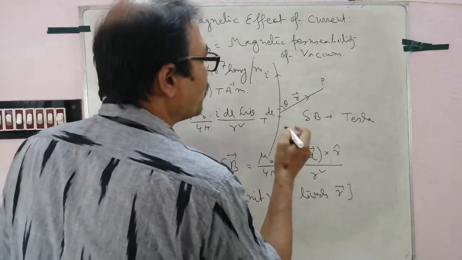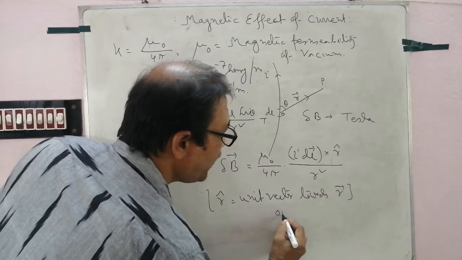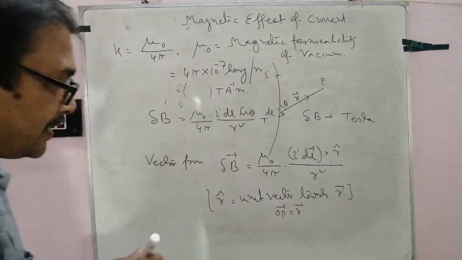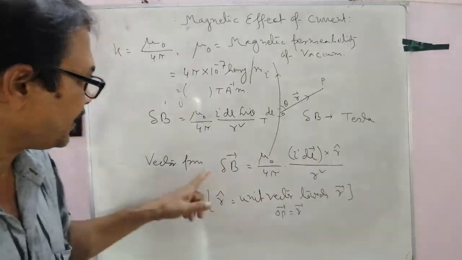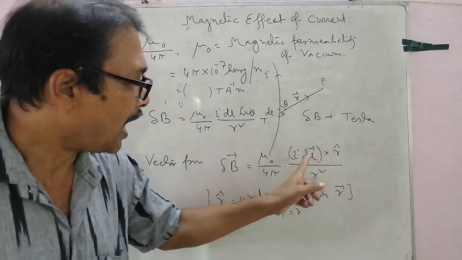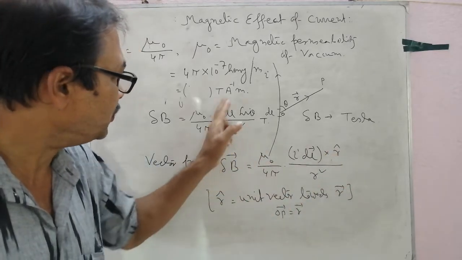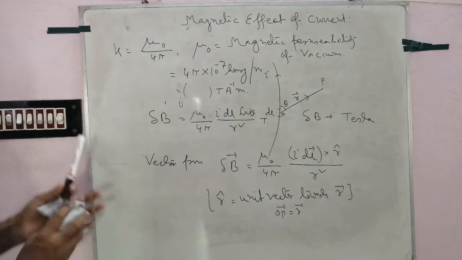That is, if we consider this point P, so OP equal to r and the unit vector is in the direction OP. Follow. I dl r sin theta, I dl r. If the magnitude of r hat is 1, then this form is expressed in this way. এটাকে আমরা এই ফর্মে লিখতে পারি। Next line.